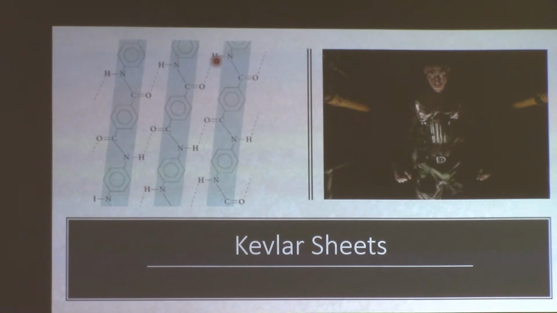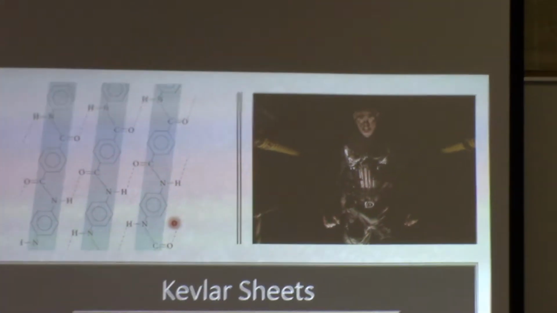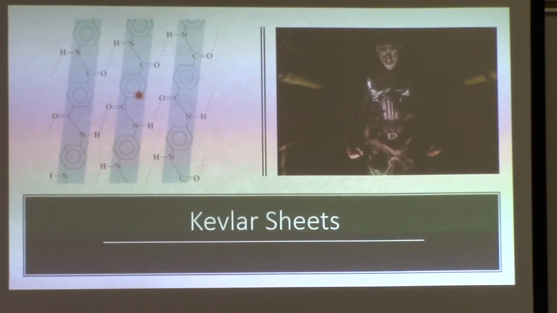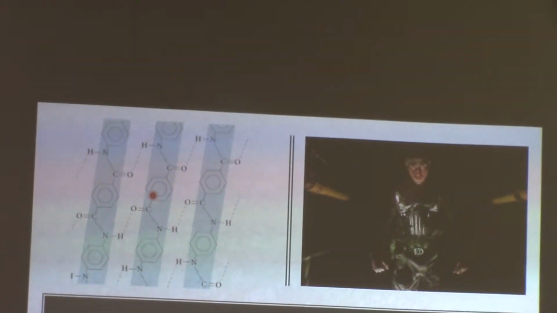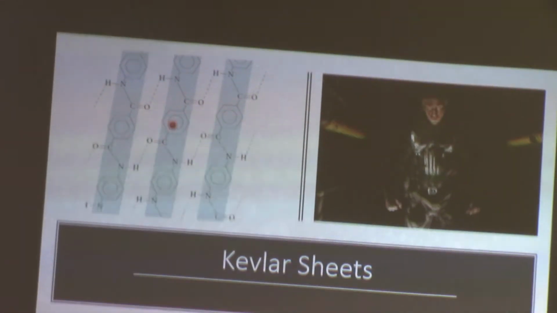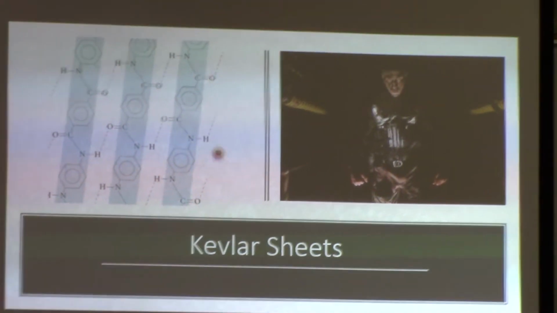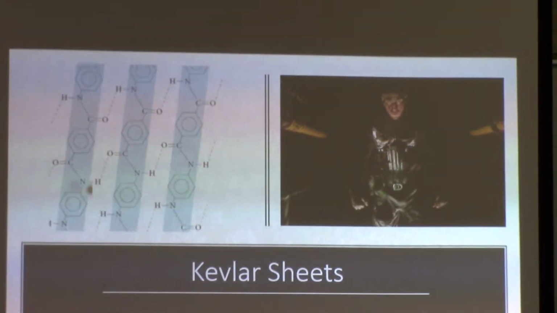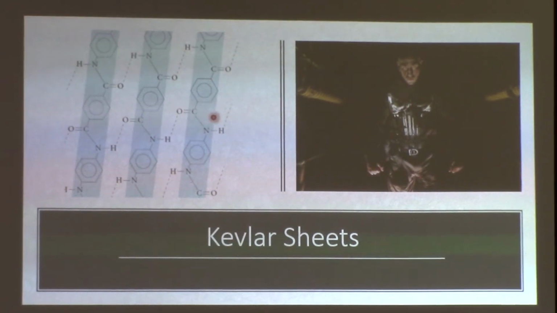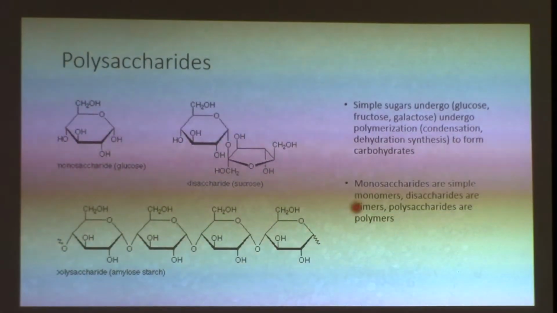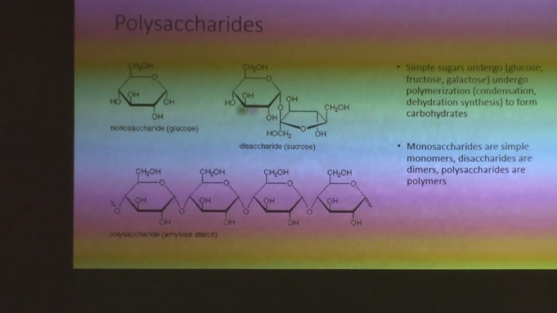So Kevlar is used for bulletproof vests and military grade protection and things like that. So you can see that the polyamide is actually got a benzene ring in it. Okay? So there's benzene in sheets here. Right? Kevlar is being used in things like military grade aluminum as well. And we use that in new trucks like F-150s. You guys have seen this in Bio 20, and we're almost done here.